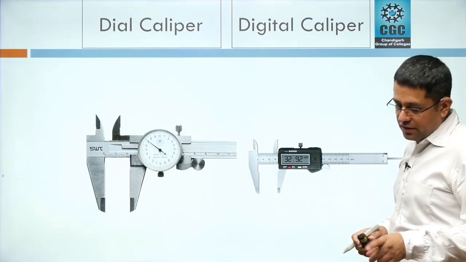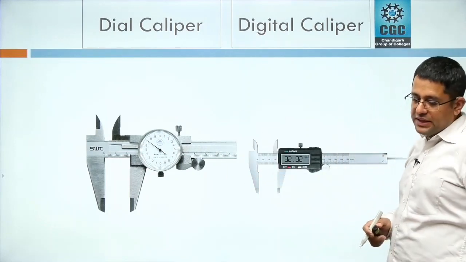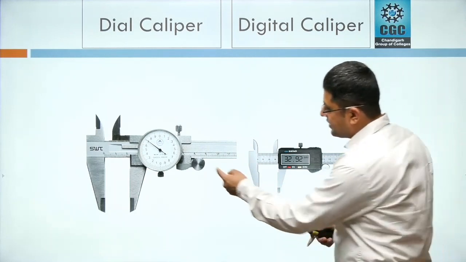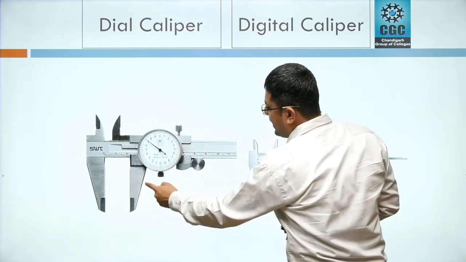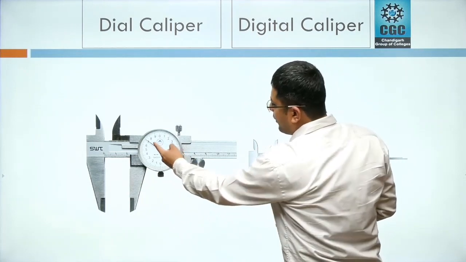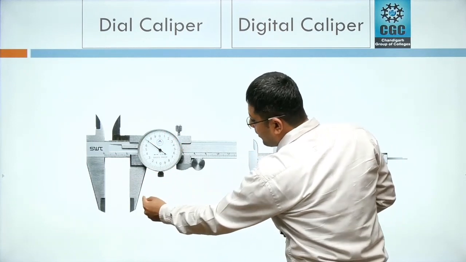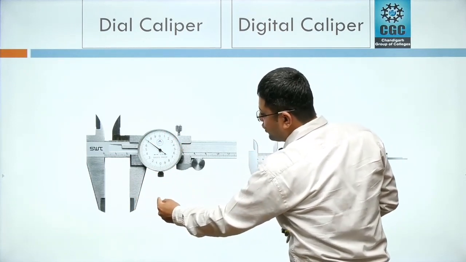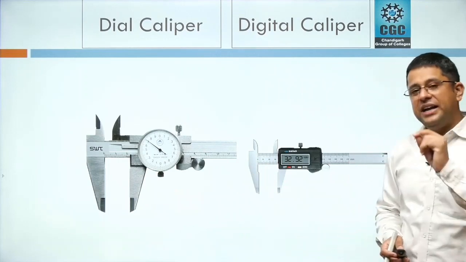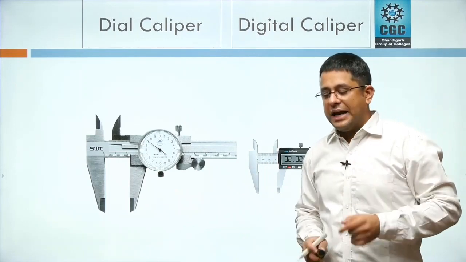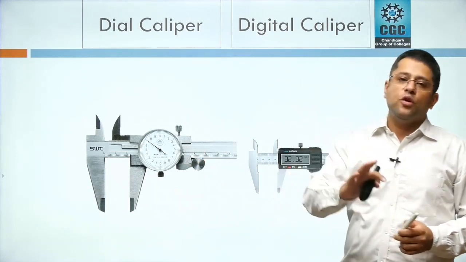The resolution on the dial is 0.02 mm, which means the distance between the graduations is 0.02. When we move the vernier scale linearly, if the scale moves and the dial gauge moves from 0 to the next division, it means that we have moved the vernier caliper 0.02 mm right or left. So we don't need to find any coinciding division. That's why it's quite easy to use this instrument in comparison to the normal vernier caliper.